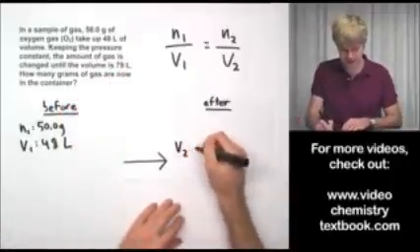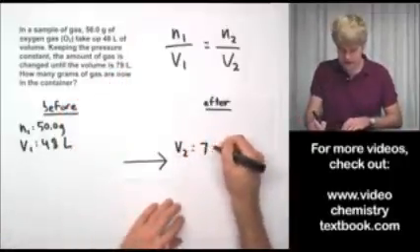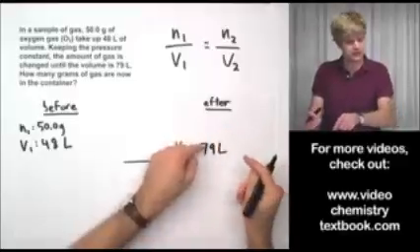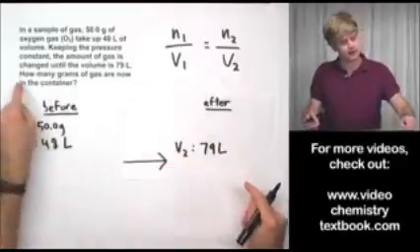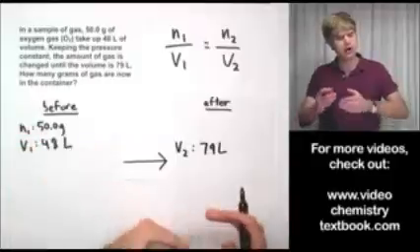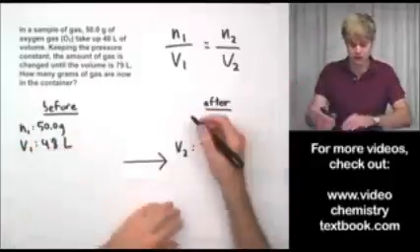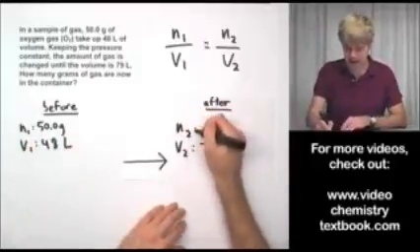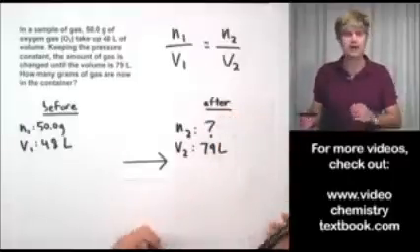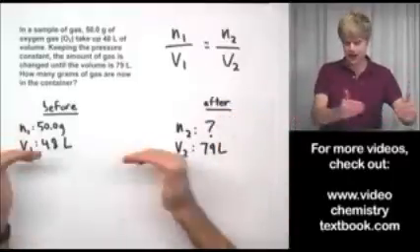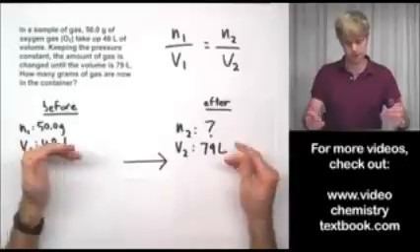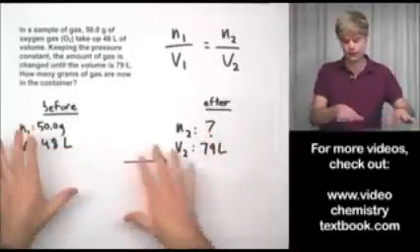Okay, so that means that my V2 is going to be 79 liters, the volume after the change. And the question is, how many grams of gas are now in the container after the change? So it's going to be N2 that I'm going to be solving for. So now I've got my variables straight. I know what I'm going to be solving for, and I know the other guys.